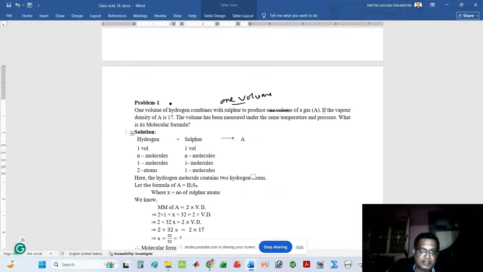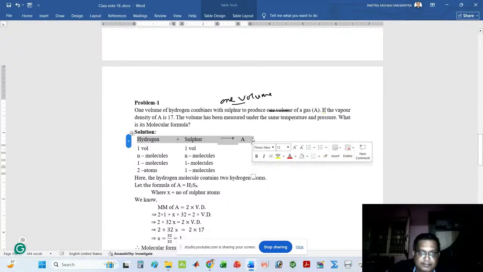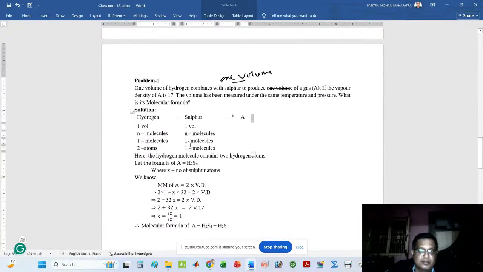Here the reactants are hydrogen and sulfur. So hydrogen combined with sulfur gives gas A. As per the data, one volume of hydrogen and one volume of sulfur is given.